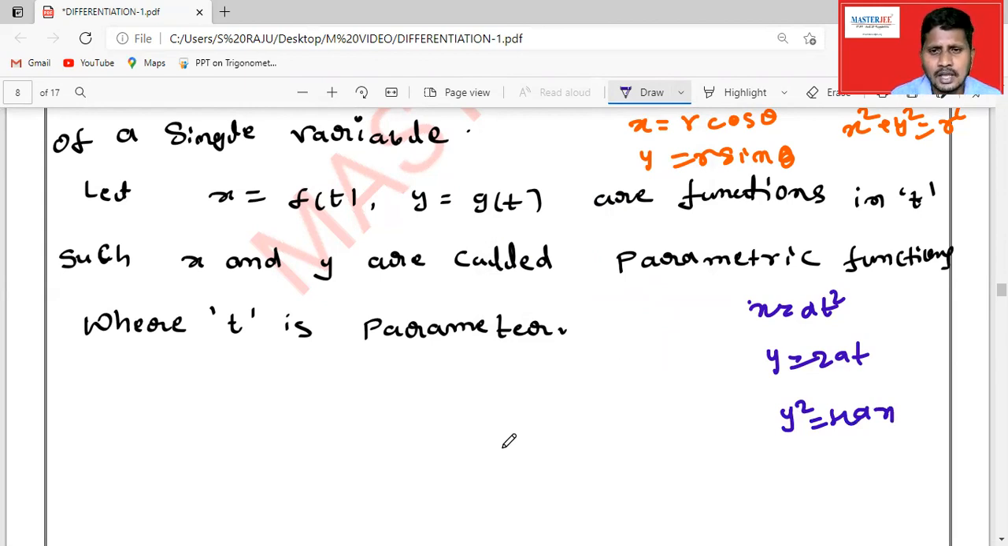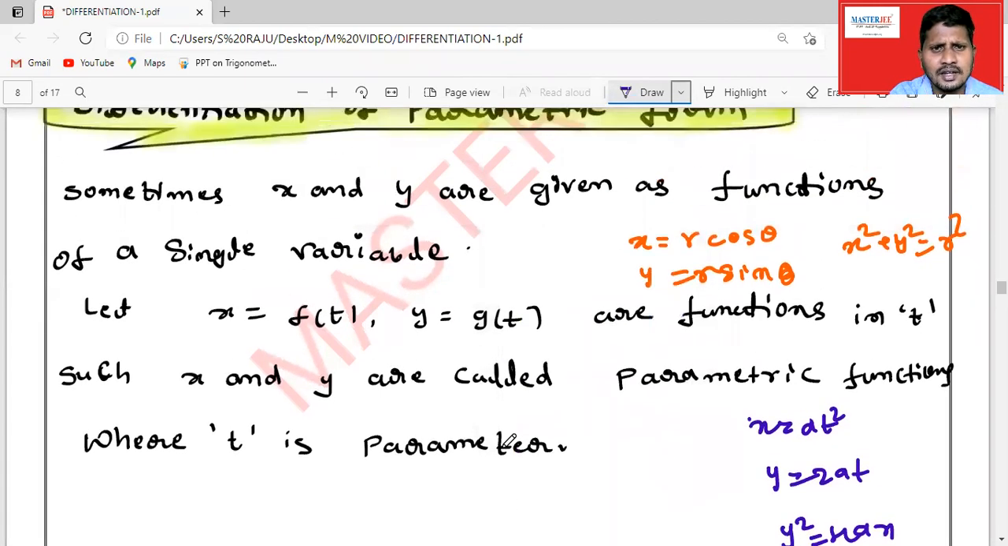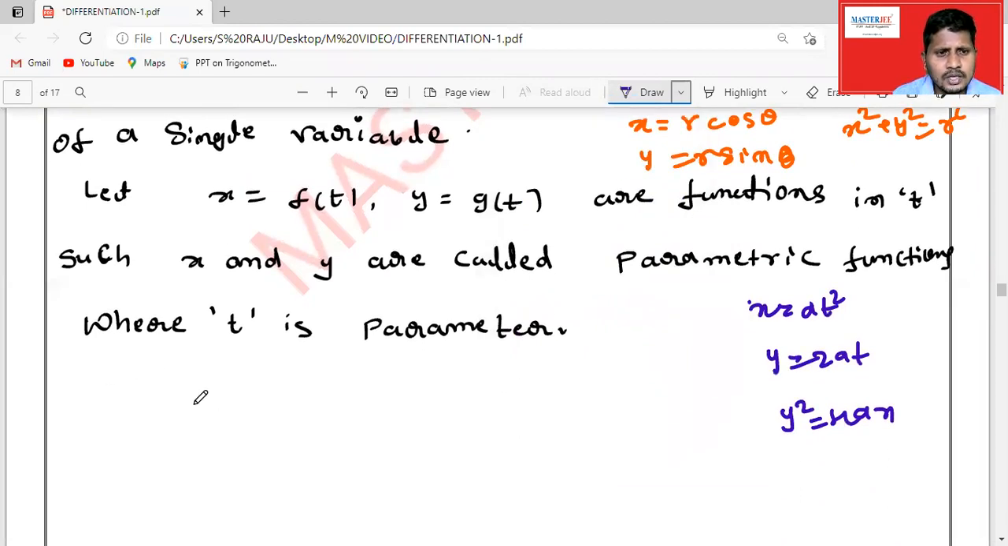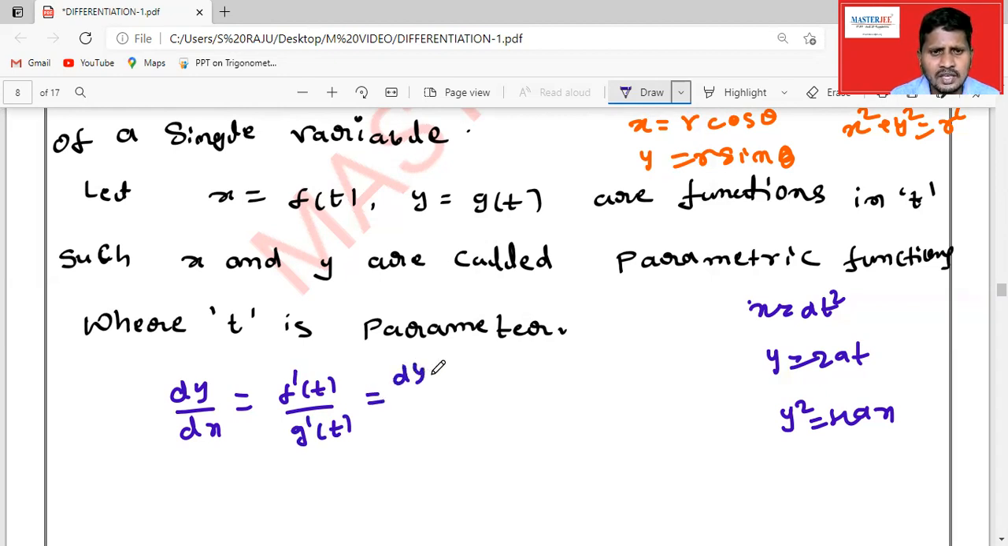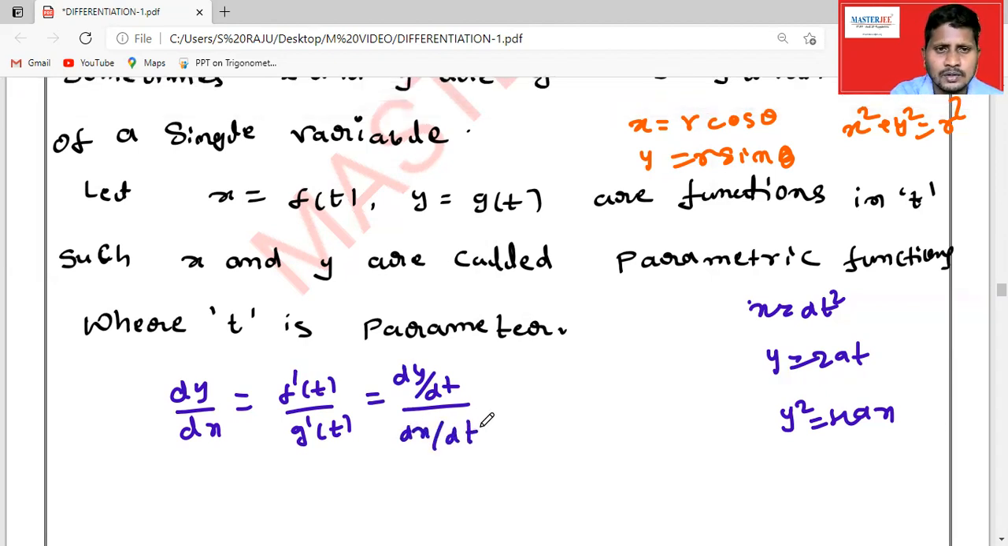Okay, fine. Then how can we find the derivative of this? Here I need to find dy by dx when x is equal to f of t and y is equal to g of t. Then dy by dx can be written as g dash of t by f dash of t, that is dy by dt by dx by dt. Is it clear? So the given function you can differentiate with respect to t.